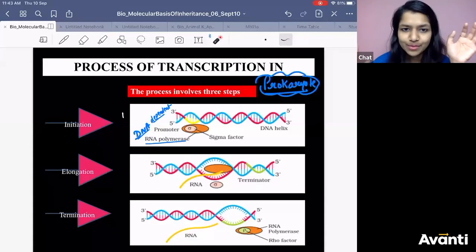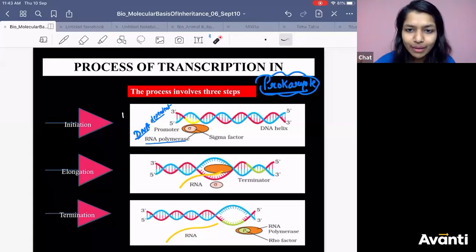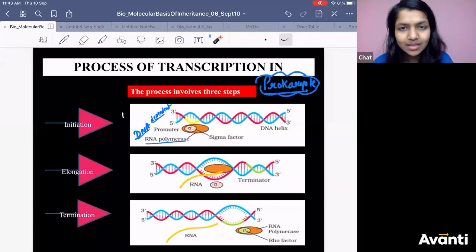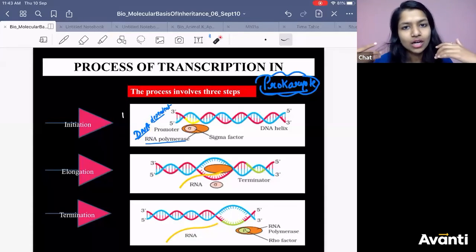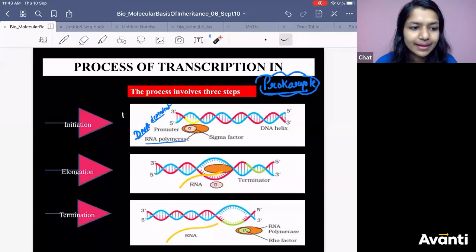RNA polymerase helps in that. And then what happens in the end? There is a termination part, and there RNA polymerase will recognize it. It has a palindrome sequence. The rho factor of RNA polymerase will recognize it, and then it will terminate the process of transcription. RNA will come off, and RNA polymerase will also come off, and you will get mRNA.